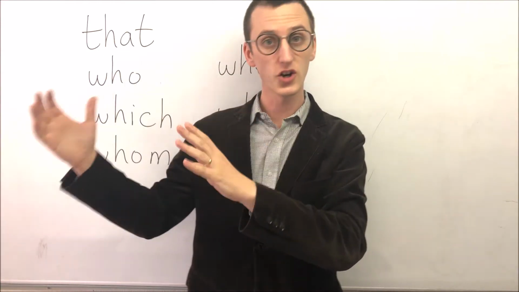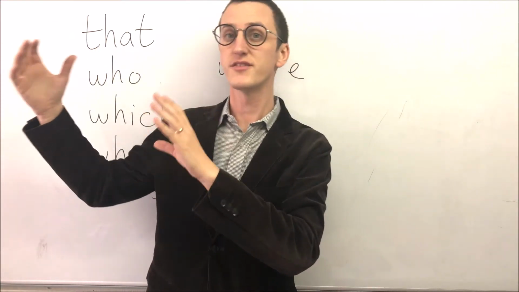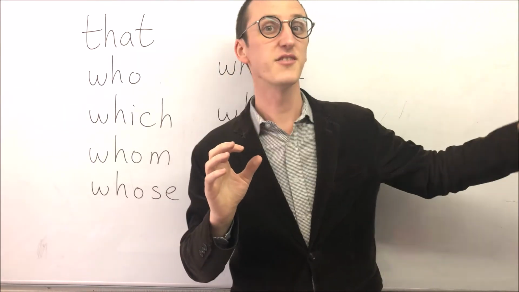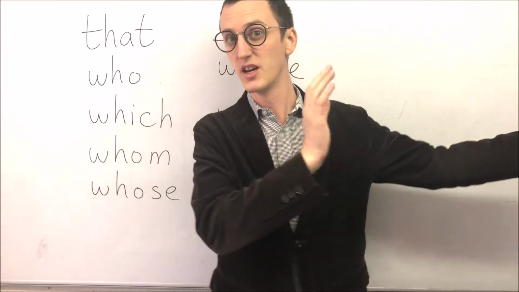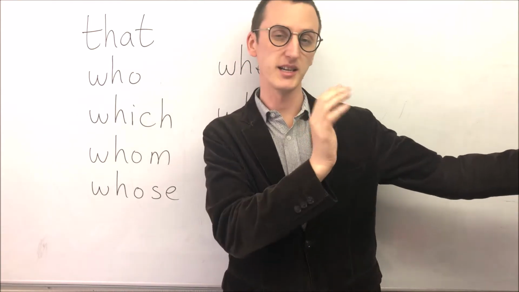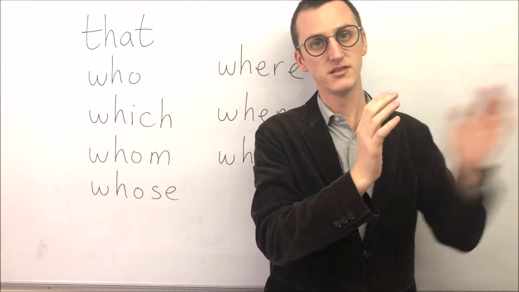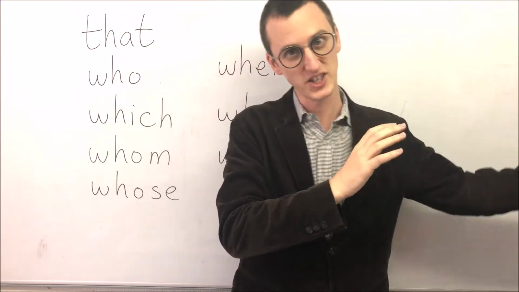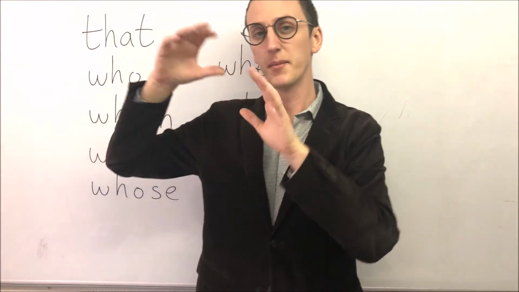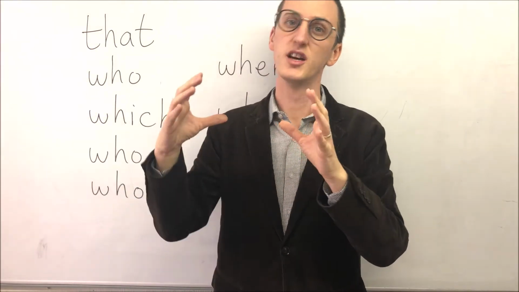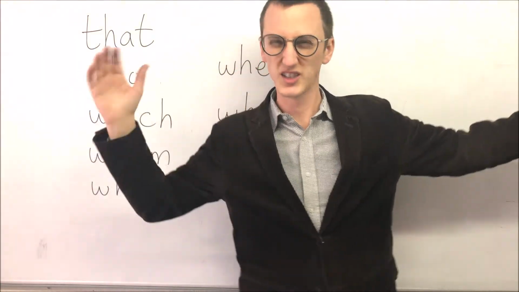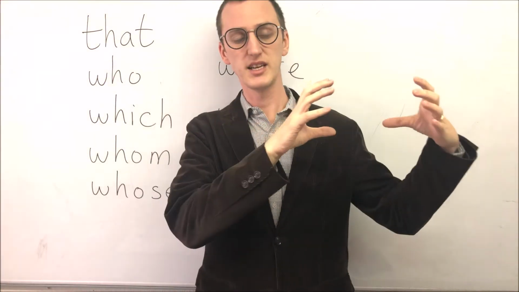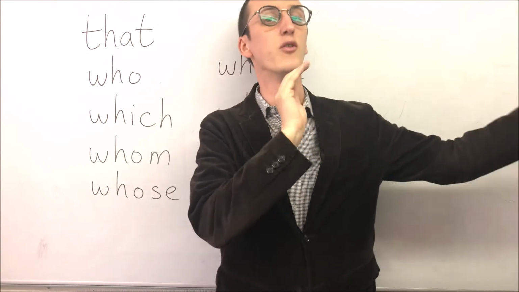Relative clauses, the topic today. Relative clauses are parts of a sentence that give more information. In Japanese, we call it 関係代名詞. What kind of part of a sentence is the part that gives more information? It's a clause. It's very difficult to understand. So this part here, that gives more information, is the relative clause.